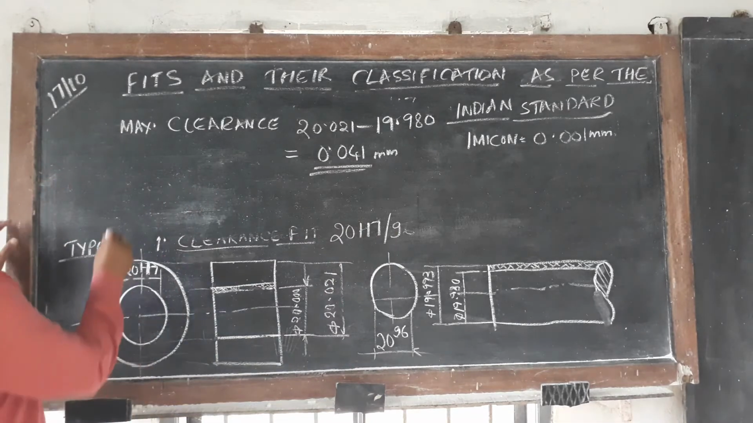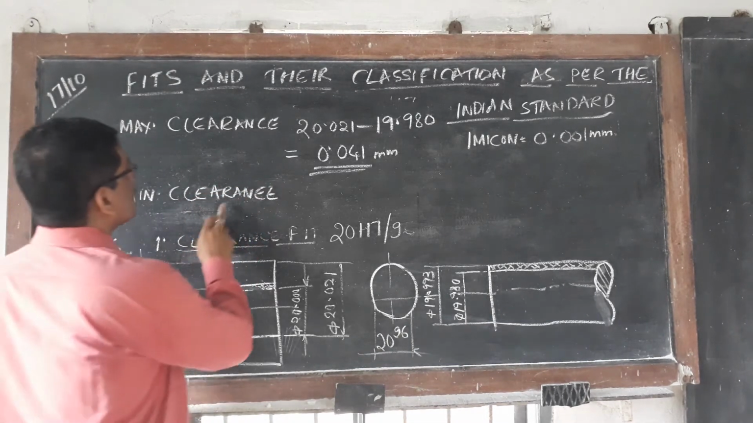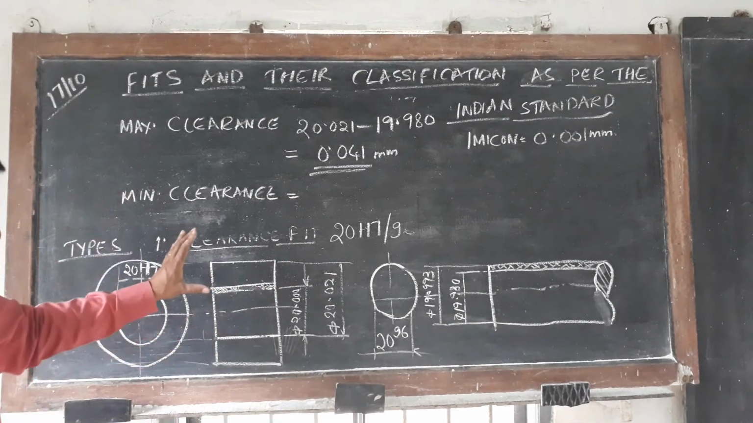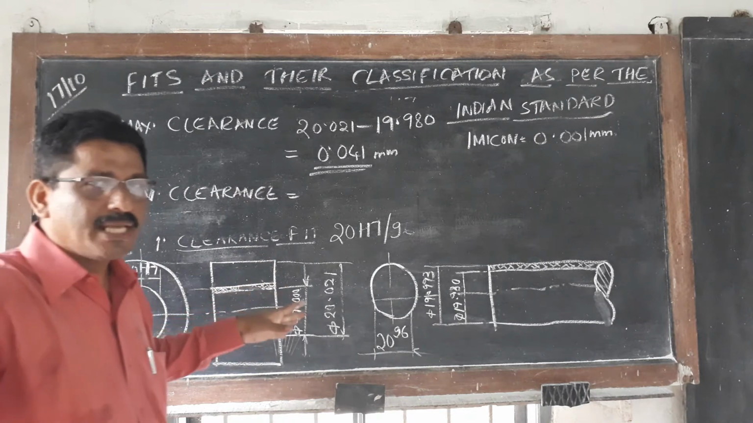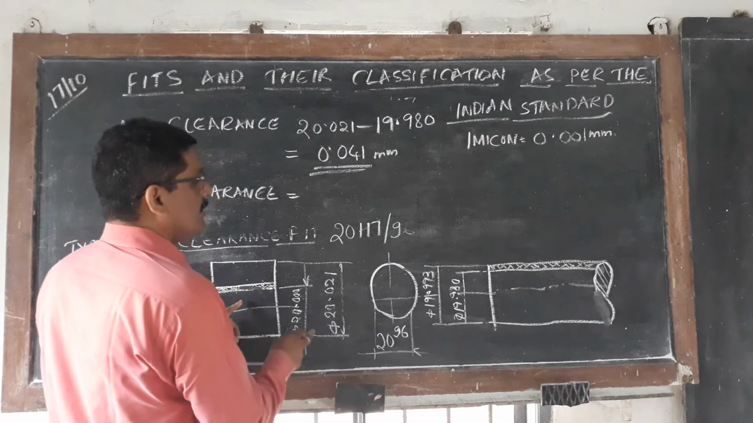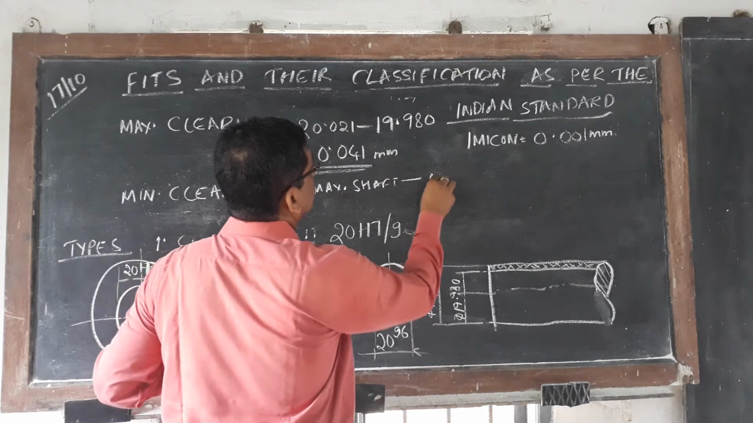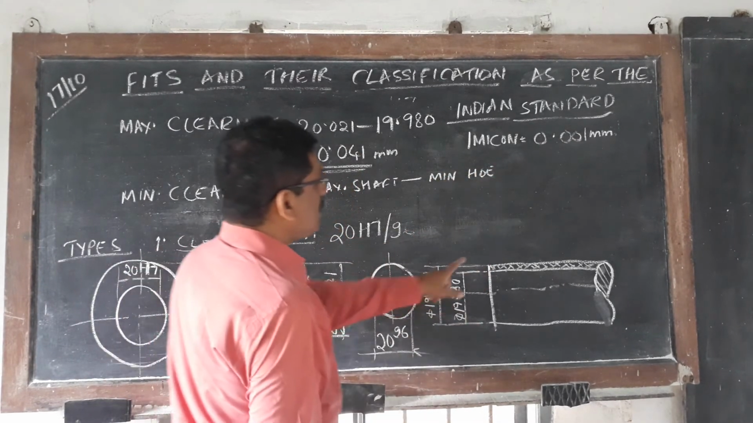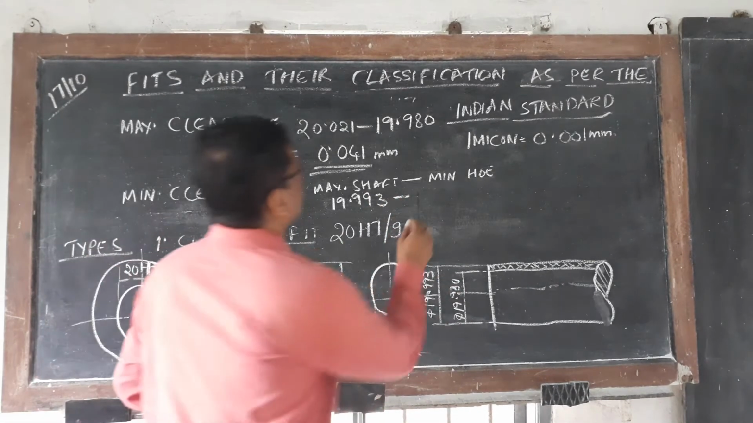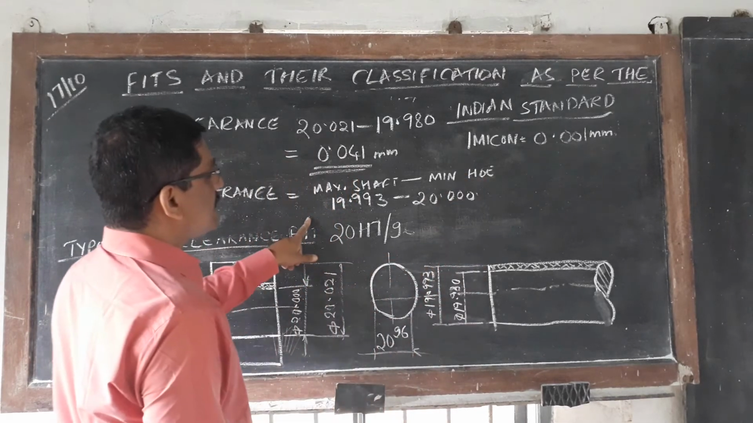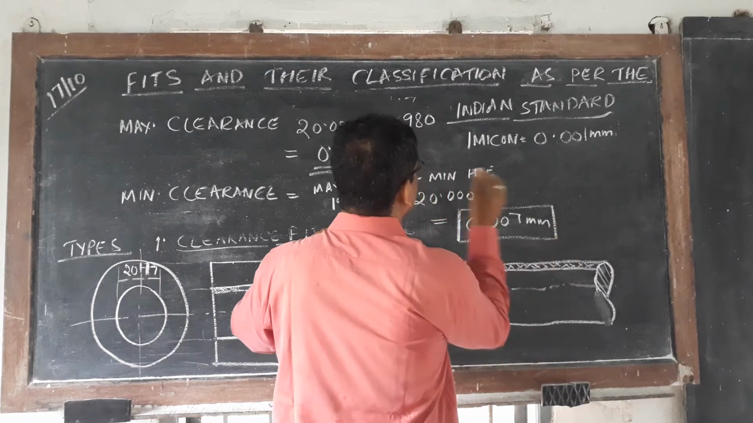Now the minimum clearance. Minimum clearance means you have to do maximum of shaft minus minimum of hole. That is in your textbook. So the maximum shaft you can go up to is 19.993 mm, minus the minimum of hole, exactly 20.000 mm. So the answer comes to 0.007 mm. This is the minimum clearance.